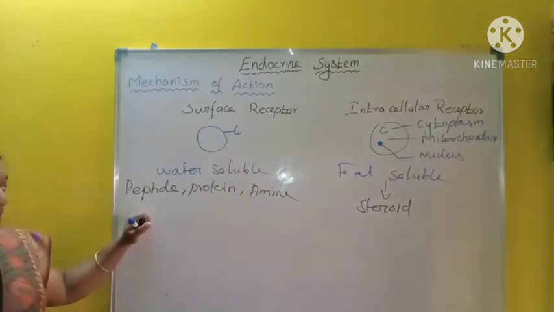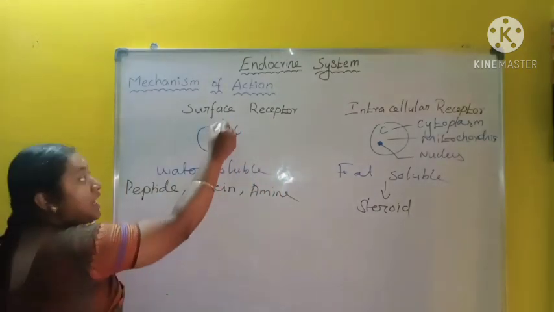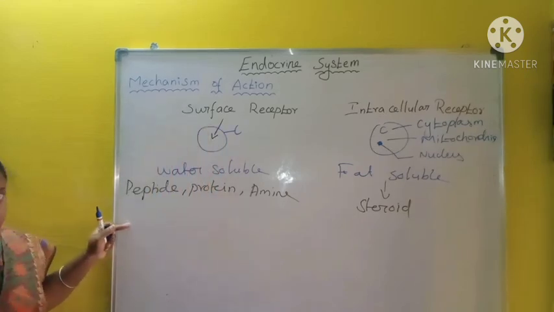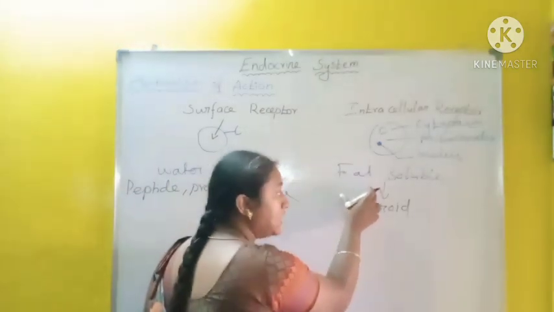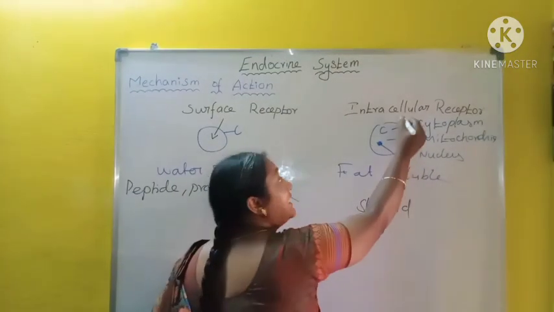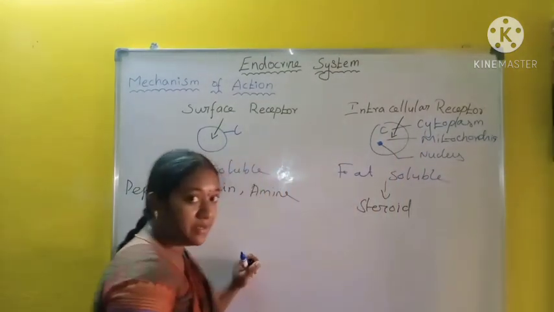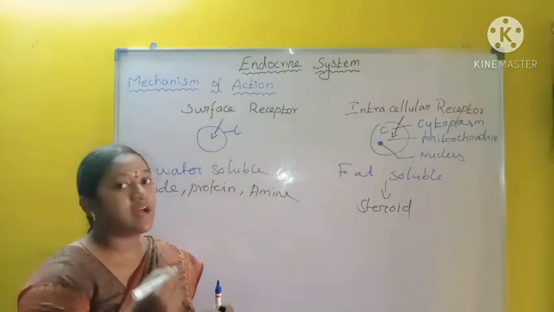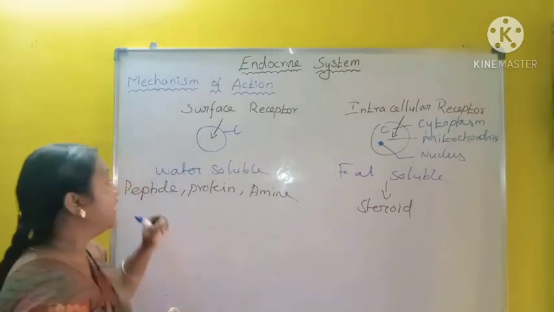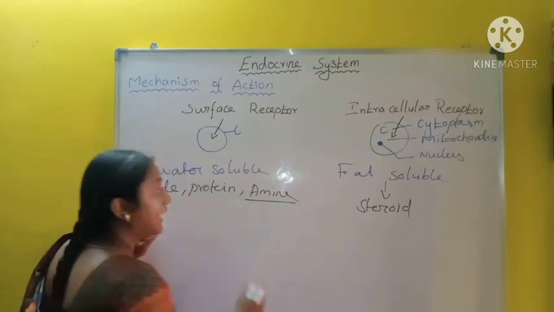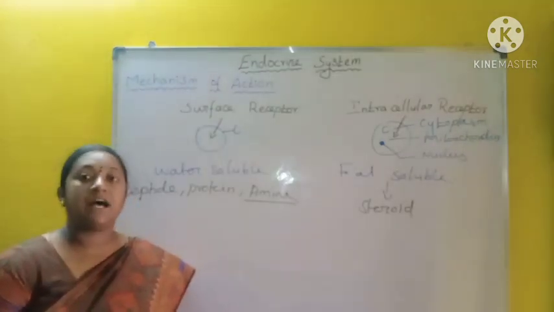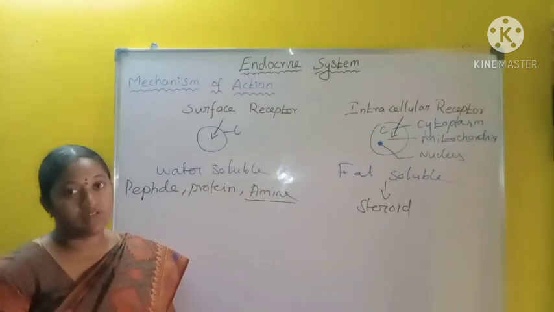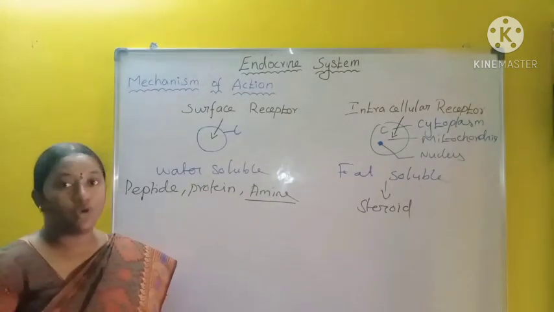Water soluble hormones cannot pass through the plasma membrane, so they have surface receptors. But fat soluble hormones, that is steroid hormones, can pass through the plasma membrane, so they have intracellular receptors. Okay, in this, except amine. What are amine hormones? Amine hormones are amino acid derivative hormones, or modified forms of amino acids.